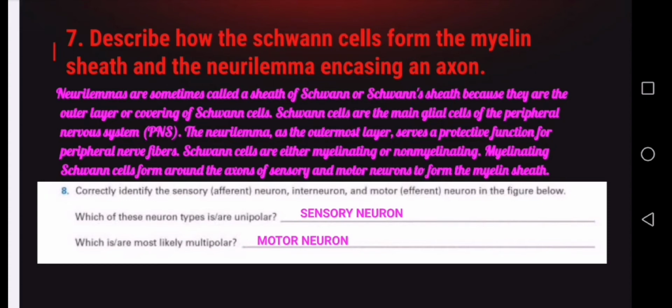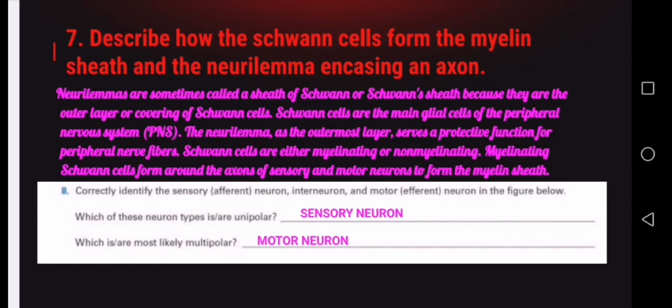The neurolemma, as the outermost layer, serves a protective function for peripheral nerve fibers. Schwann cells are either myelinating or non-myelinating. Myelinating Schwann cells form around the axons of sensory and motor neurons to form the myelin sheath.